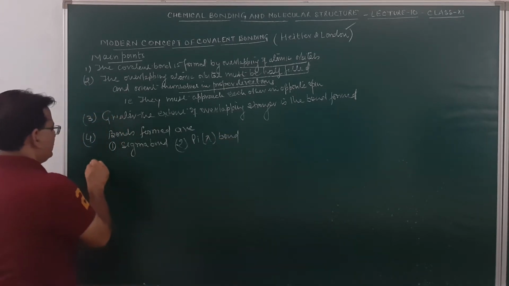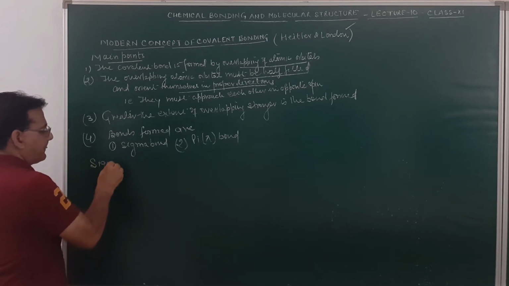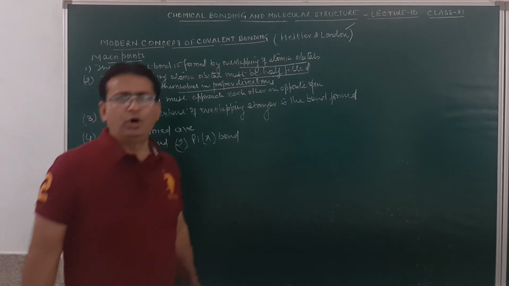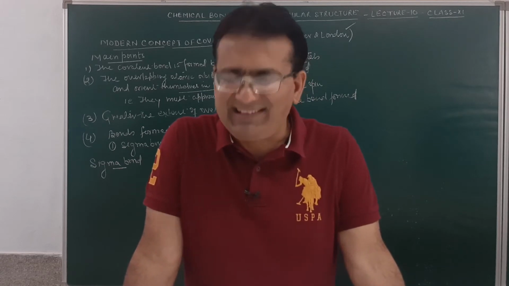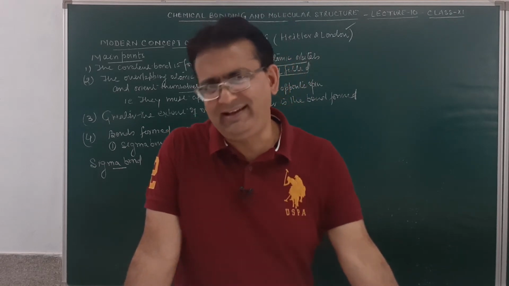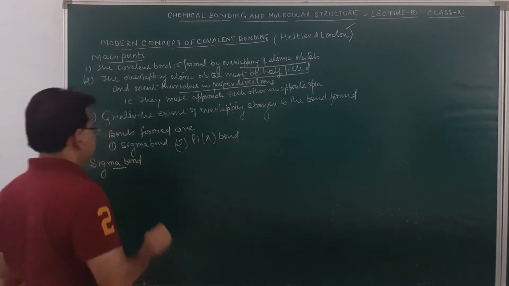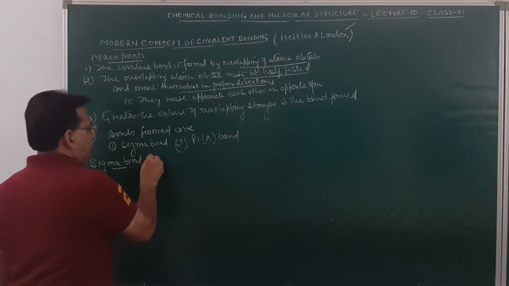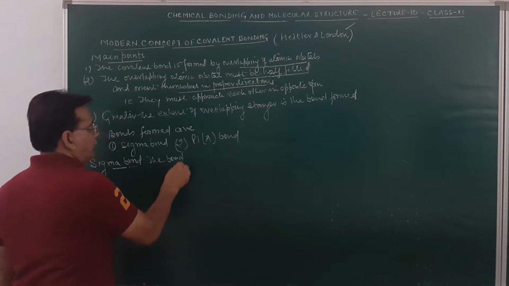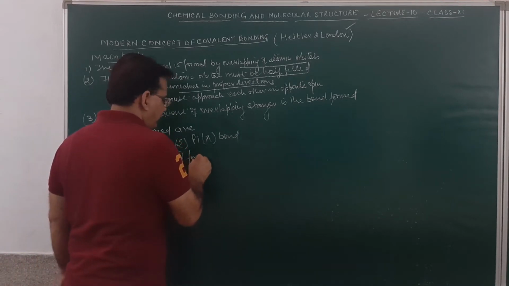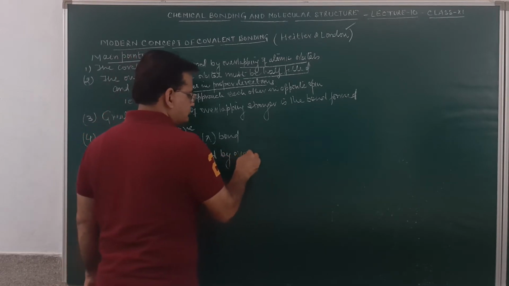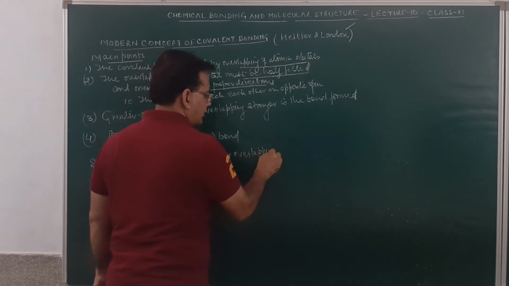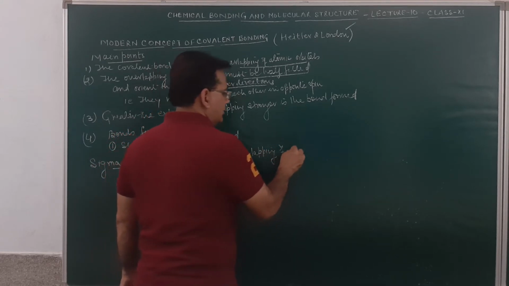Now what is sigma bond? Sigma bond, the bond formed by the overlapping of the atomic orbital along internuclear axis is called a sigma bond.